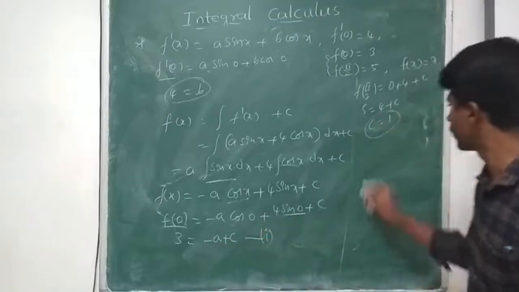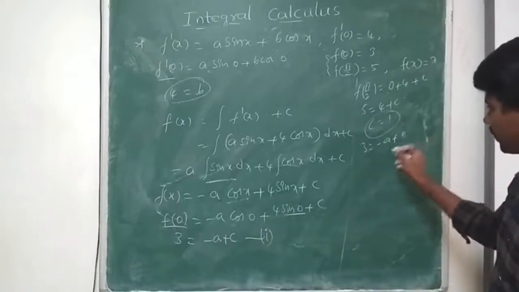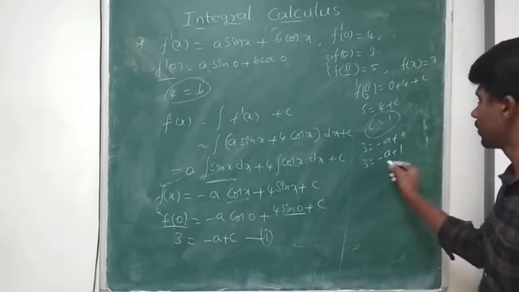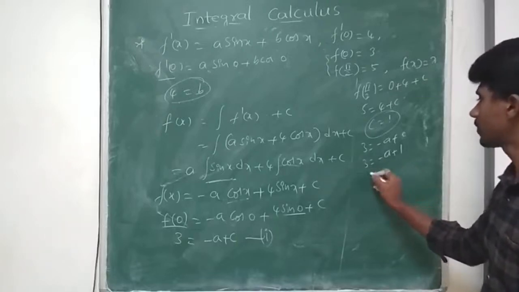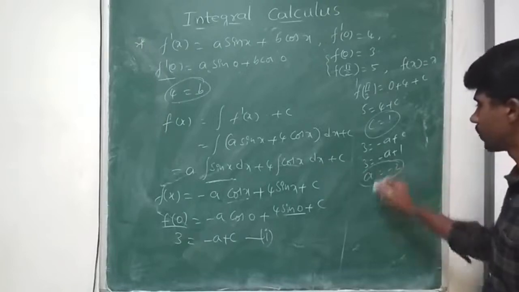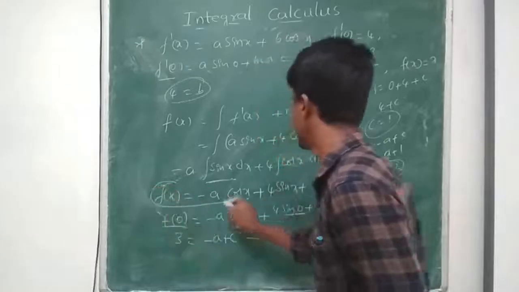And a: 3 equal to minus a plus c. c value is 1. So 3 equal to minus a plus 1. So minus a equal to, sorry, transferring to the left side, I get 1 minus 3, which is minus 2. Right? Now what I got for f of x, this is f of x.